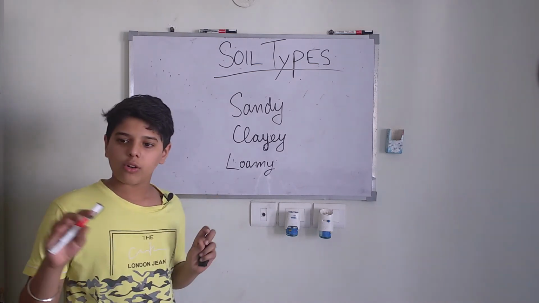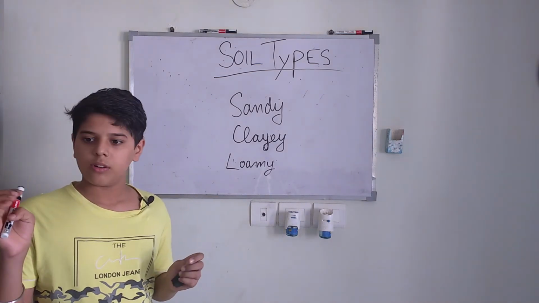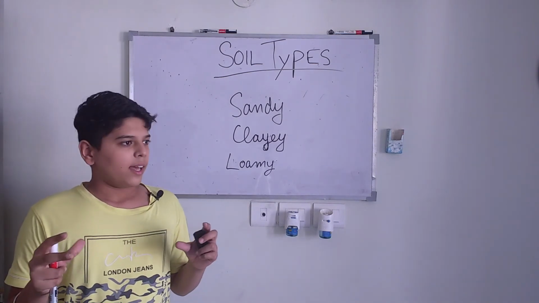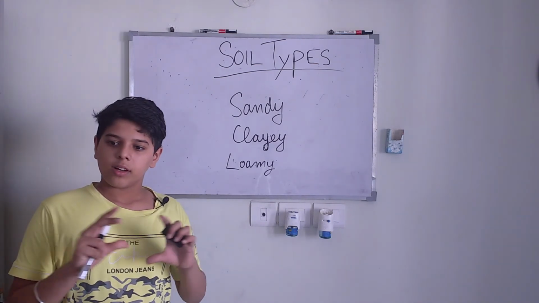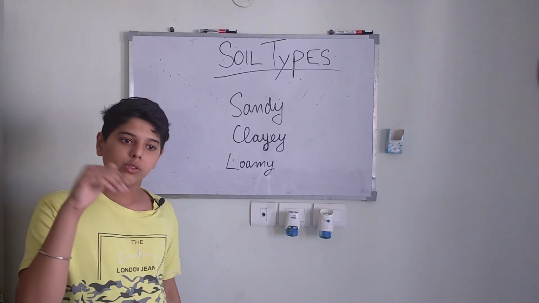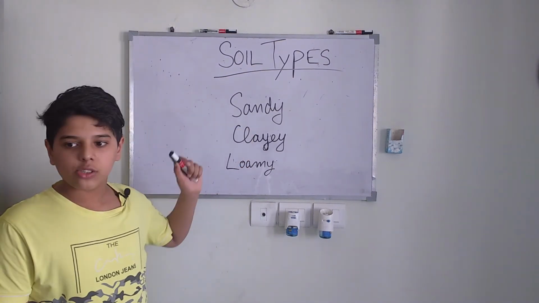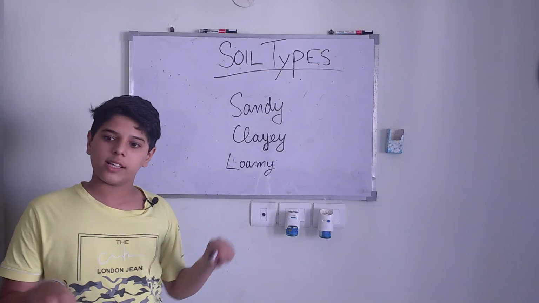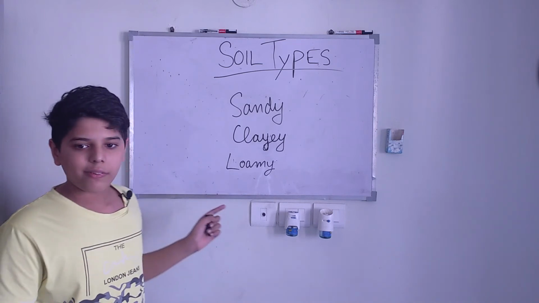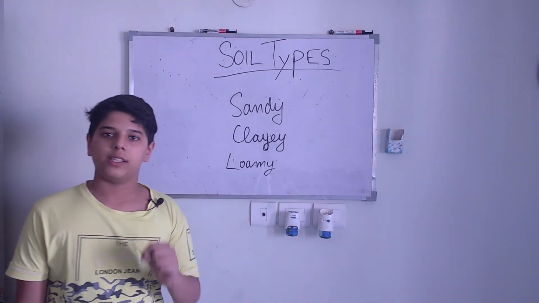And the water holding capacity is also appropriate for the plants to grow, and the water does not flow very quickly as in sandy soil, and it does not stay in the soil for very long like clay soil. So loamy soil we can say is the best soil to grow plants.